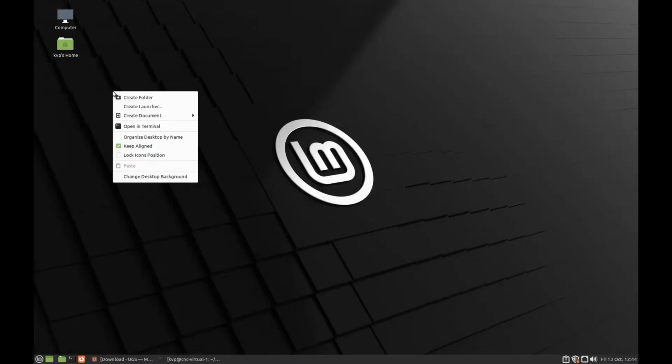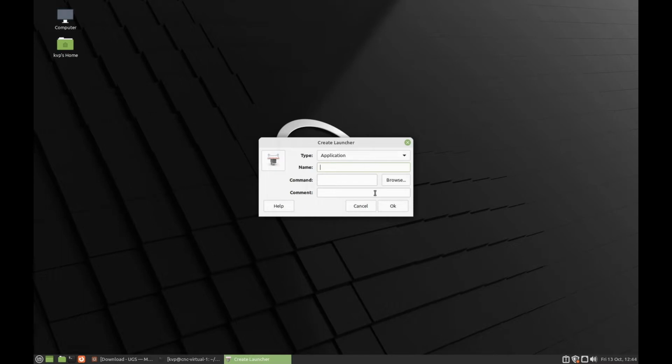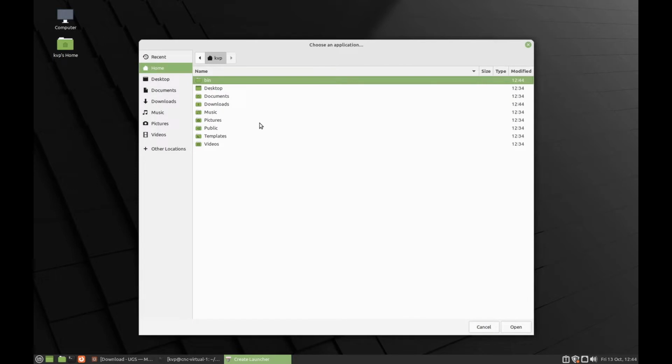So let's just create a shortcut on the desktop here. I'm going to create a launcher. I'm going to call it UGS. I'm going to browse to bin to UGS platform-linux to bin, and I'm going to select UGS platform, and I'm going to go open.